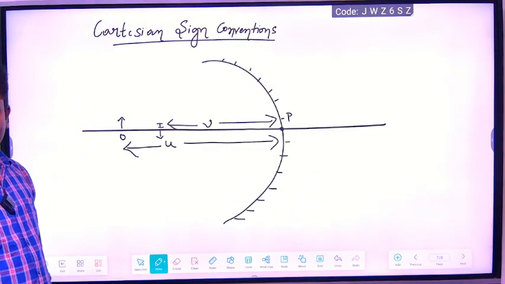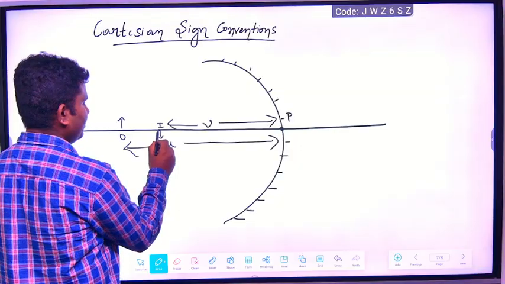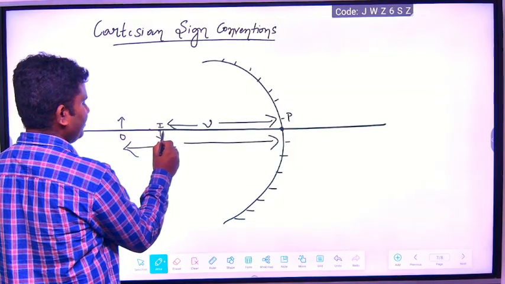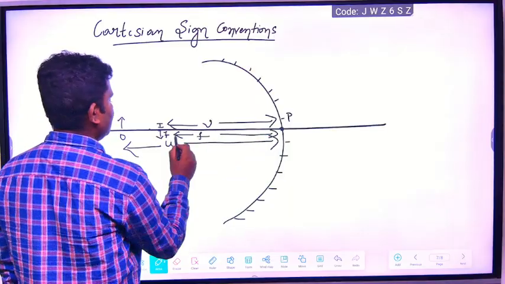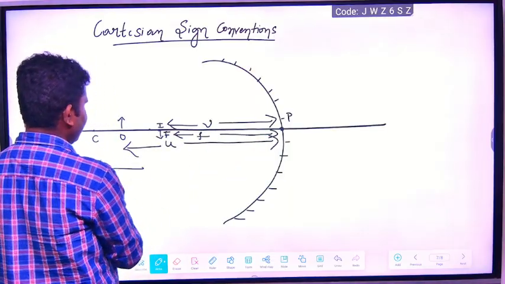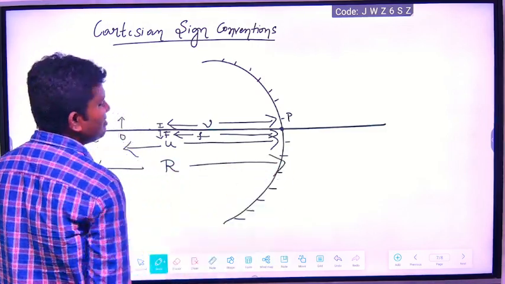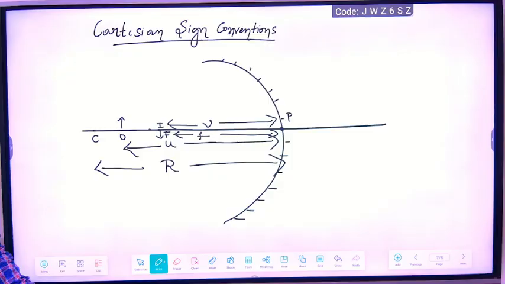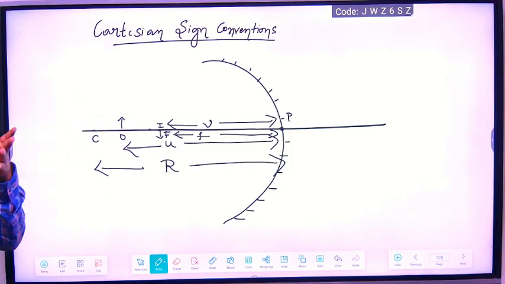And this is the focal length f. F is the focal length, here it is the principal focus, and this is C. The distance between the center of curvature and the pole is the radius of curvature. So every measurement you will do, you will measure from the pole. Pole is the basis. From the pole everything you will measure.